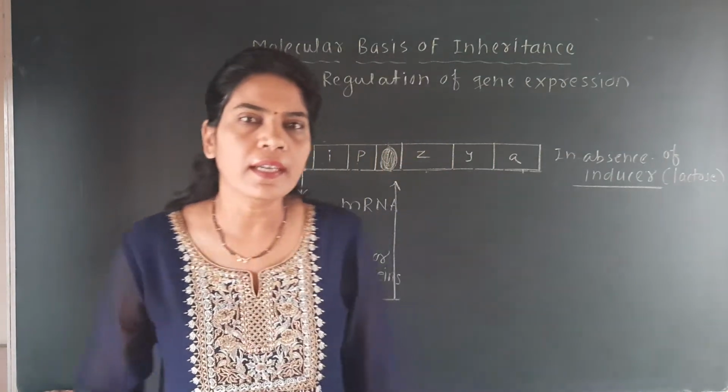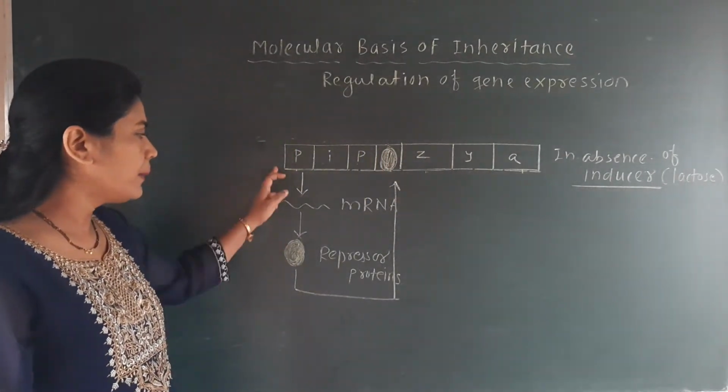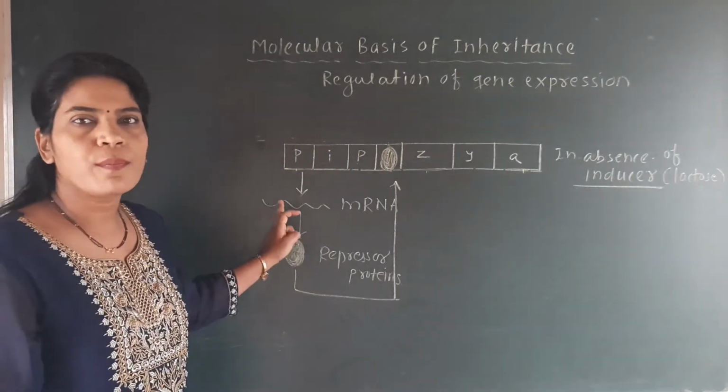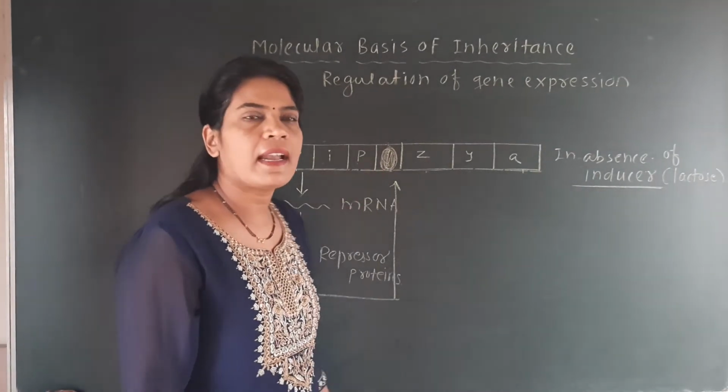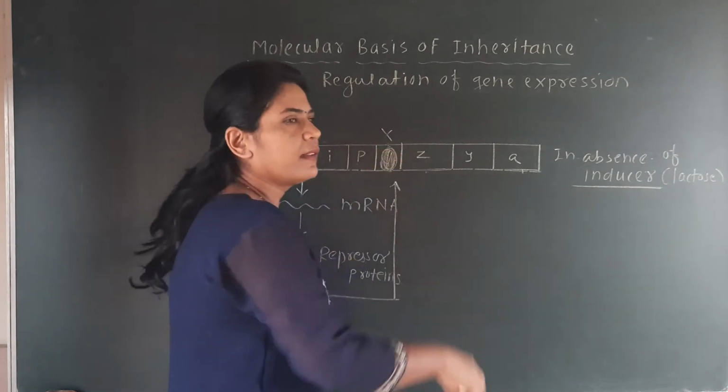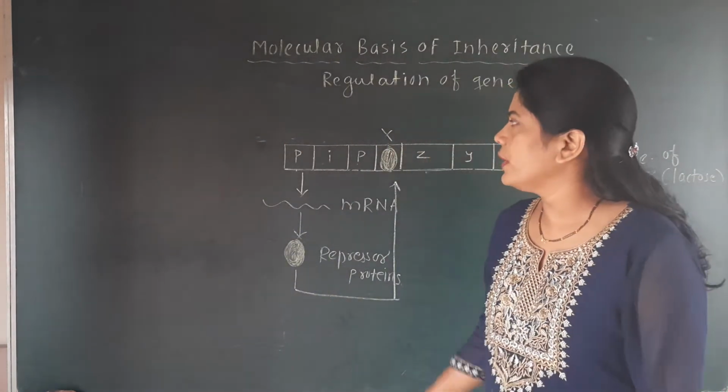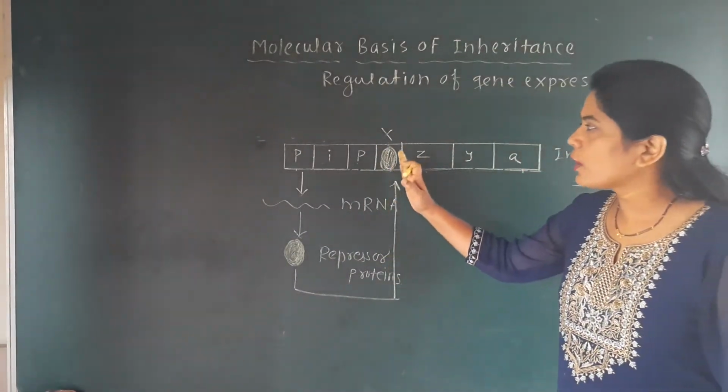Okay, but here what happens, this repressor protein which is formed from this mRNA molecule binds to this operator site. That's why the activity of the operator site will be blocked, and due to which this operator site cannot allow this